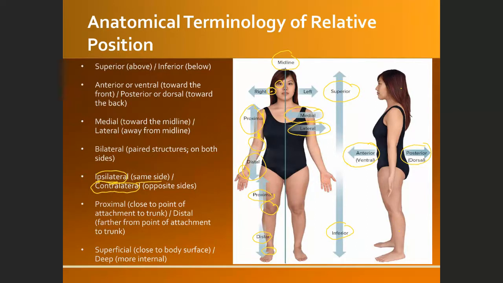Contralateral means the organs located on the opposite side. For example, the right eye and the left eye, they are contralateral because one is on the right, the other one on the left side. And so that's for ipsilateral and contralateral. So it compares two organs.